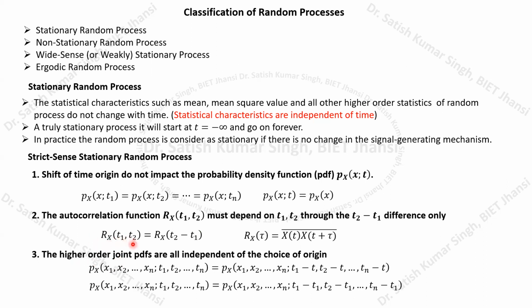Actually, this is an nth order joint PDF. If this n is equal to infinity, then this will become a truly stationary random process. Whatever I have shown here, if it is a truly stationary random process, then n should tend toward infinity. All other higher order statistics will have this particular property, and at that time it will become a stationary random process. Otherwise, if only some of these properties hold, it is normally called a strict sense stationary random process. So let's try to understand all this mathematical discussion with this particular example.